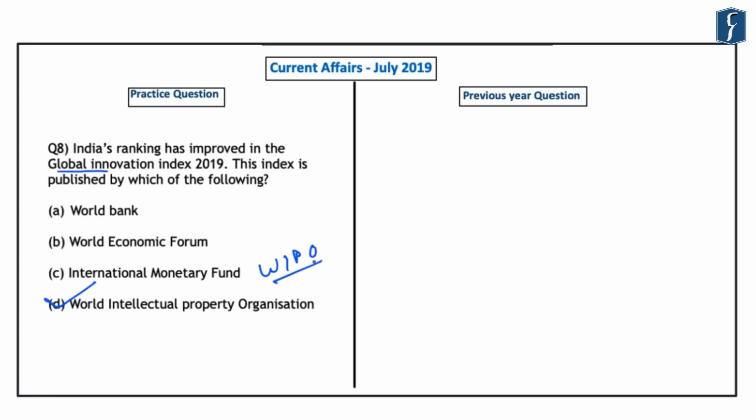And that is why these indices are extremely important, and you should go through the prelims compass of Indian economy to have a grip on important indices which are released by important international organizations like the World Economic Forum, World Bank, International Monetary Fund, and World Intellectual Property Organization. After this, let us take up the next question.